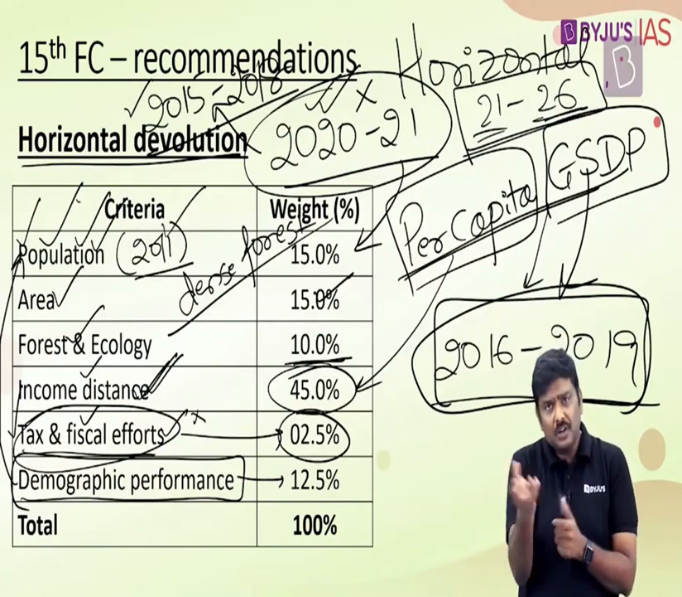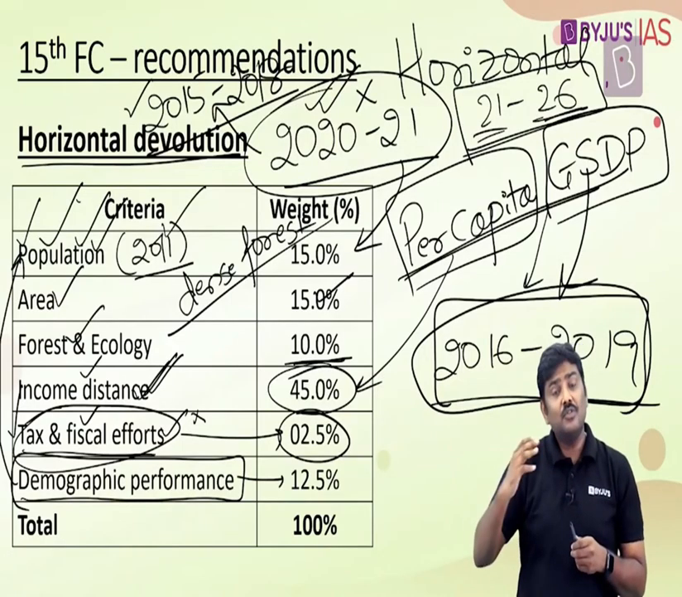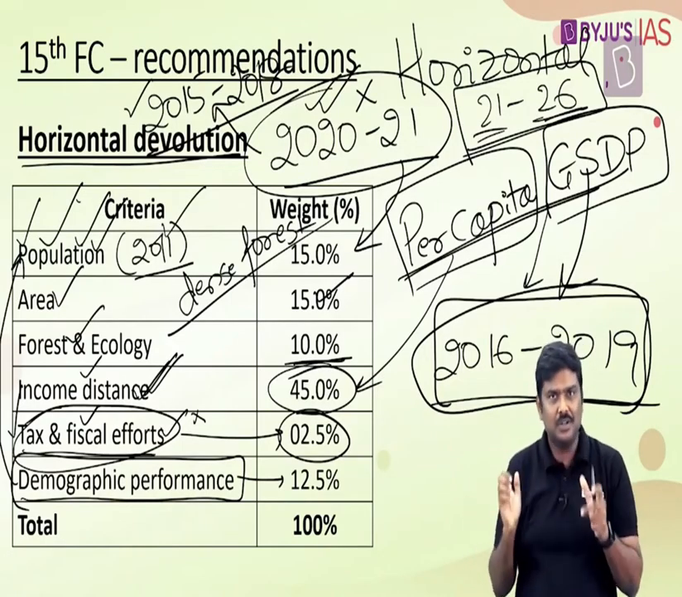And if you take the weightage of 2011, or the population of 2011, obviously the northern states, which have not successfully implemented population control measures and have higher population, will be getting more allocation.